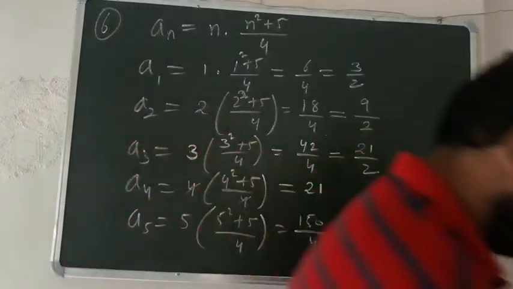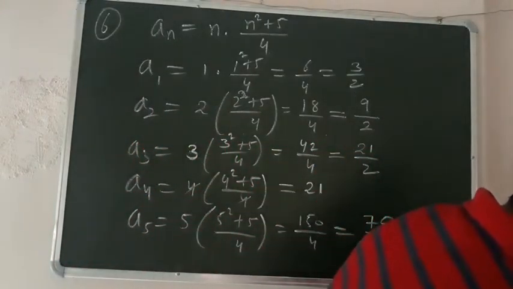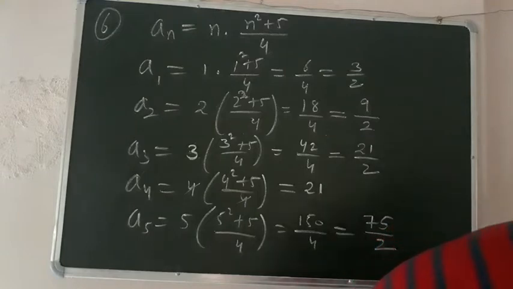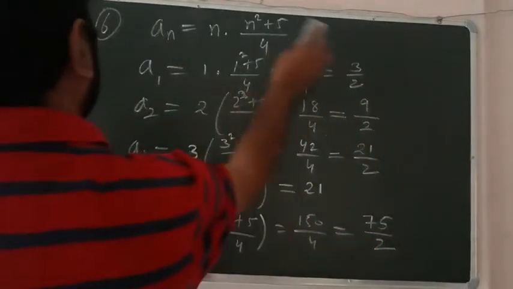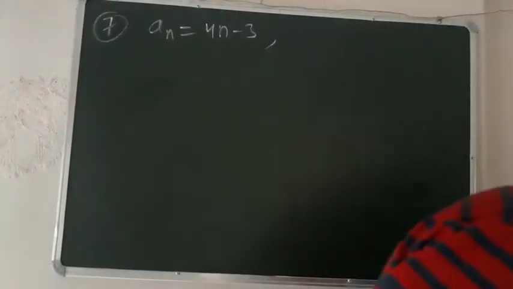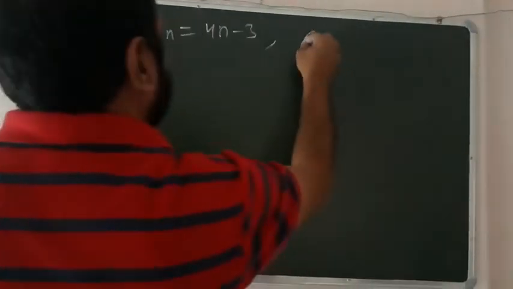and 5. Okay, and next is find the indicated terms in each of the sequences in exercises 7 to 10. The nth term is given to you. The nth term is given to you, you have to find the indicated terms. For example, you are given an is equal to 4n minus 3. Next, question number 7 is an is equal to 4n minus 3. You have to find A17 and A24.